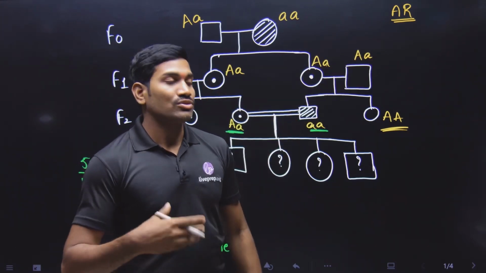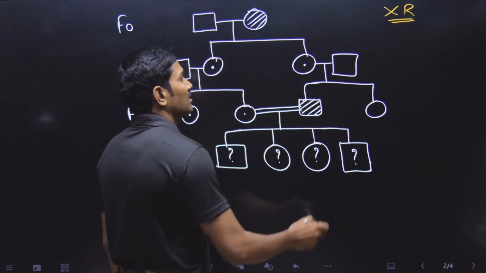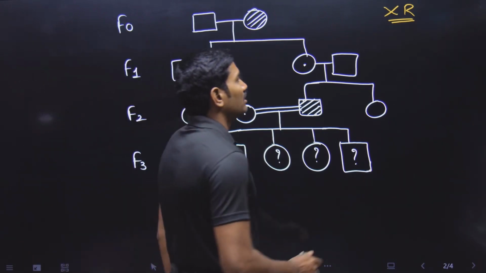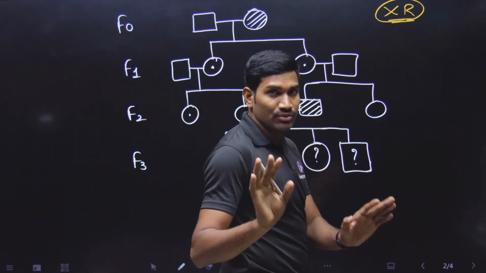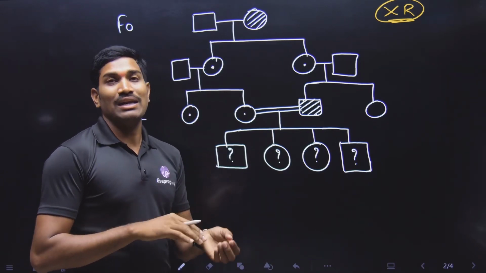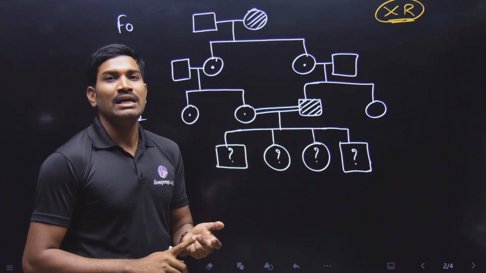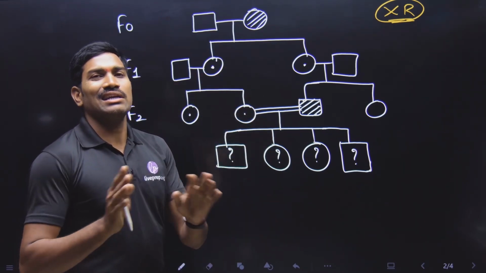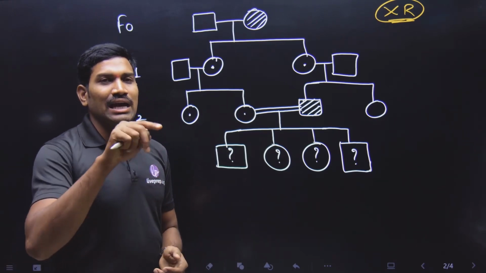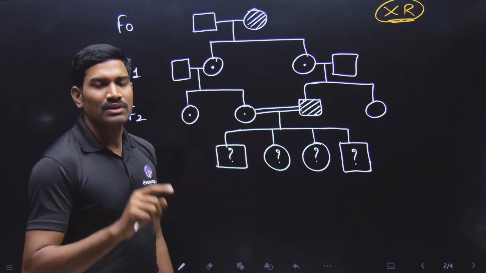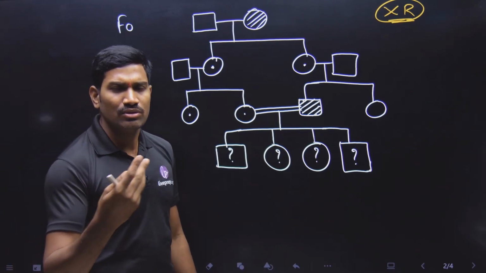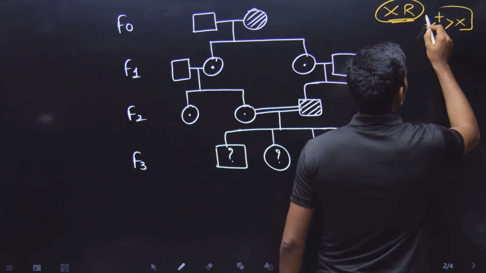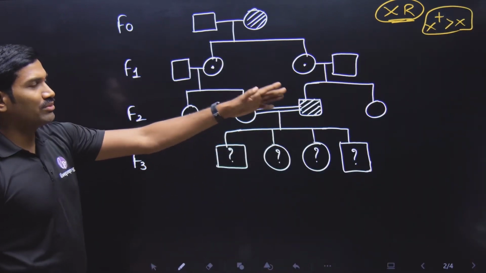Now you may have the doubt. Suppose you are following X-linked recessive. Now let us see. With respect to X-linked recessive, to avoid the confusion, you can use capital X, small x, that combination. But sometimes while writing capital X, small x, after some time, if you are not writing clearly, you will be confused again. So what I will do is, I will use X plus. X plus means dominant X and normal X is recessive X. There is no confusion at all. So please remember, I will be using X plus as dominant and X as recessive. X plus is dominant over X.